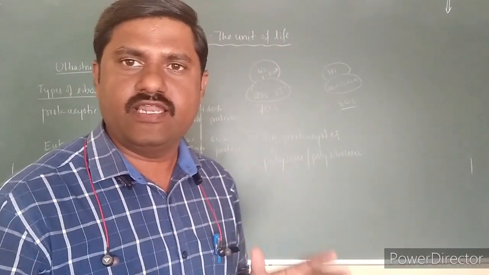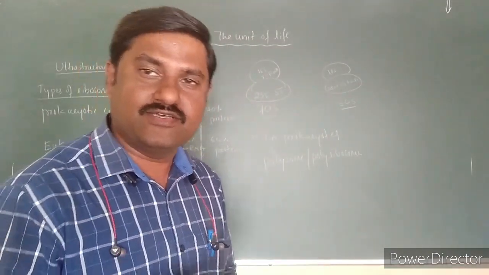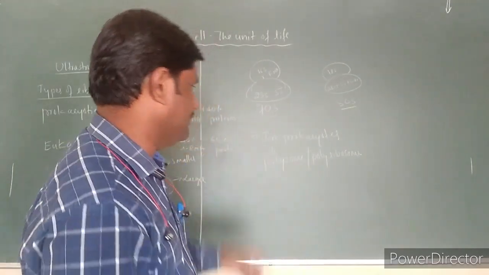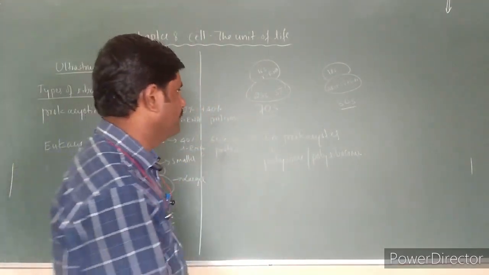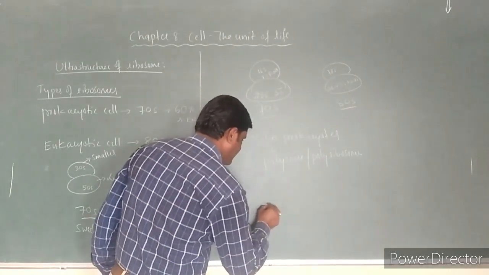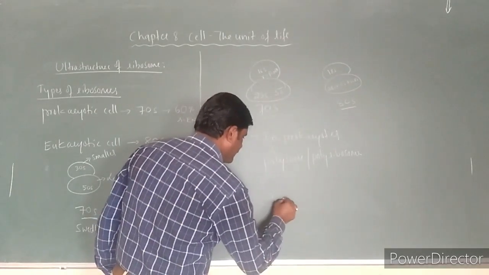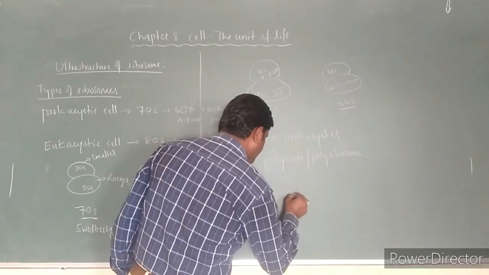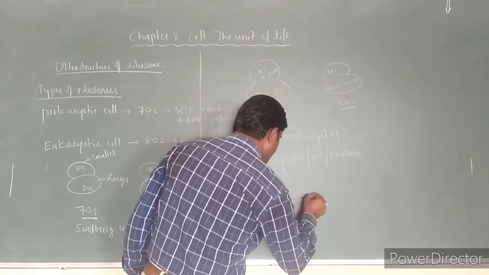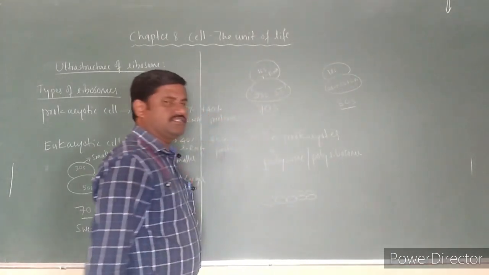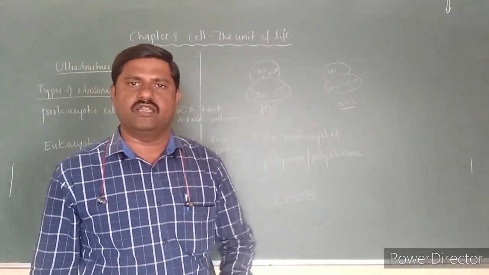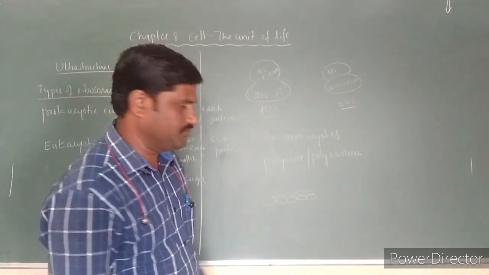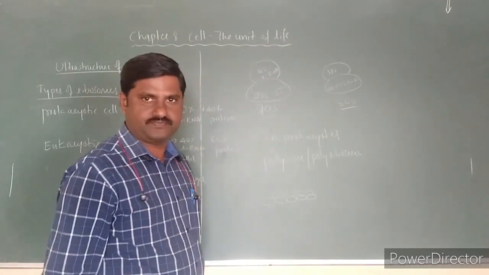We see polysomes in prokaryotic cells, for example in bacteria. So what is this polysome? A very simple structure. This is one ribosome, this is another ribosome, and another. Many ribosomes are joined together, forming an elongated chain of ribosomes.